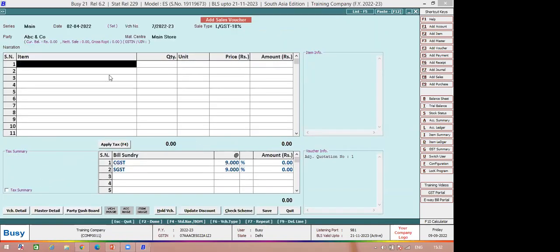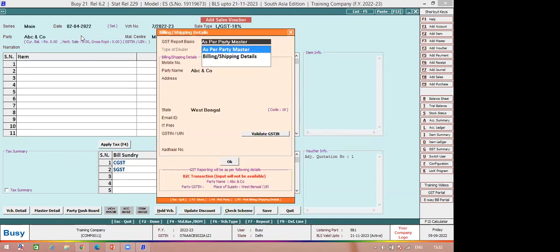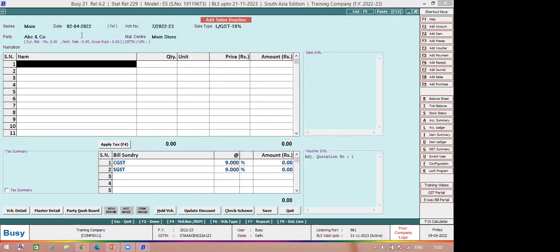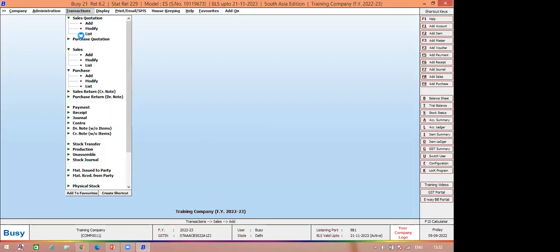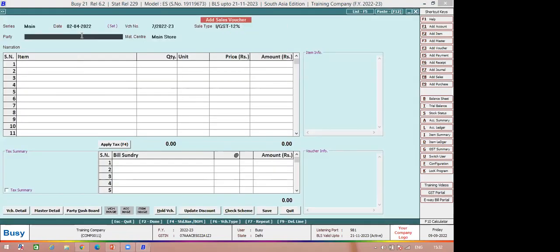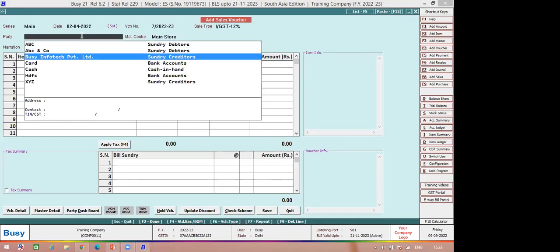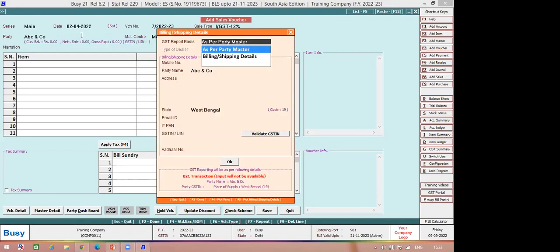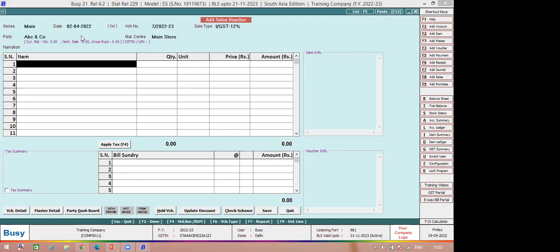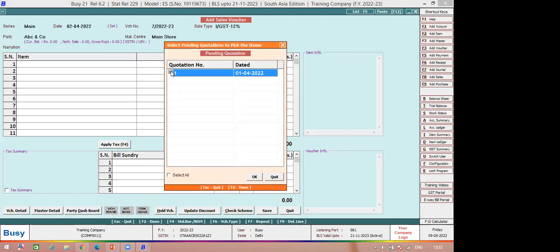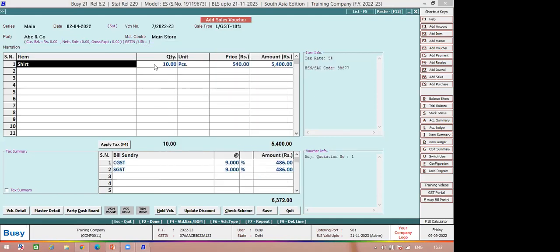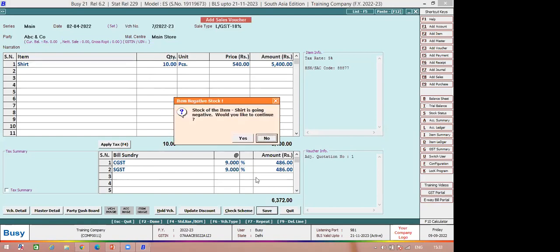I press F11 once again. I quit. I do the sale entry once again. I select the quotation, and I want to fully adjust the quotation. I just click the save button. Now you can see that your quotation has been printed.